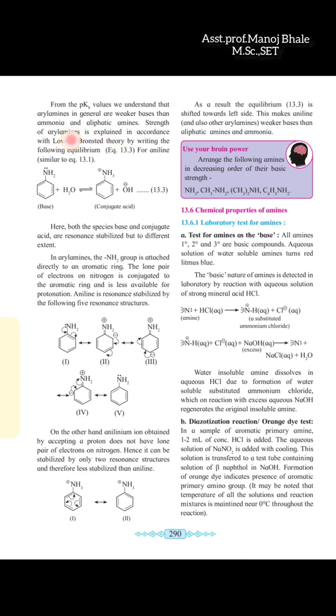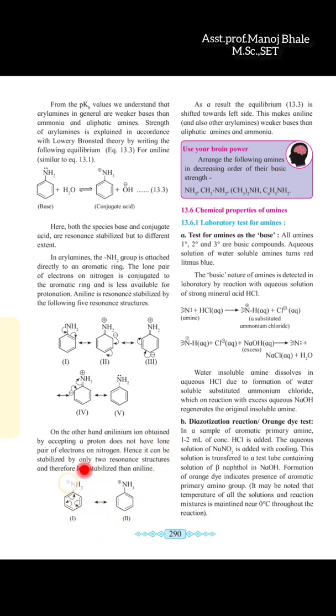Ammonia also has no cyclic structure; only in aromatic structures is a resonance structure possible. Because of that, aryl amines are weaker bases as compared to ammonia and aliphatic amines. So this is one of the important things given there.